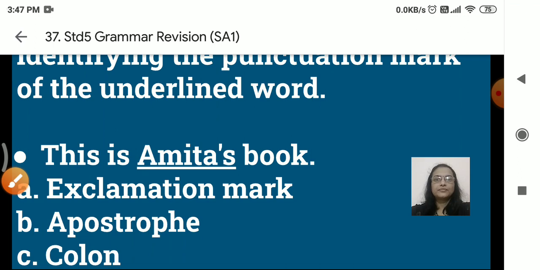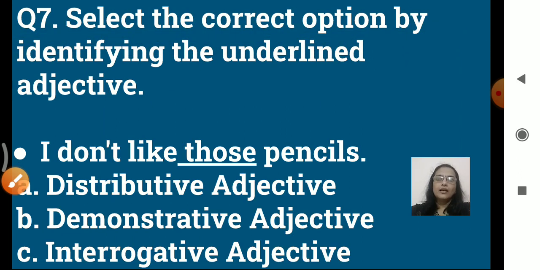Next, select the correct option by identifying the underlined adjective. Again, there are different kinds, right? So let's see the question. I don't like those pencils. I don't like those pencils.